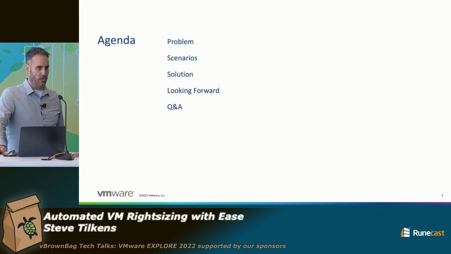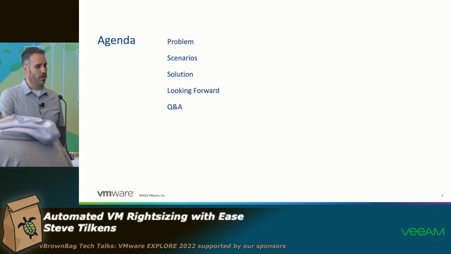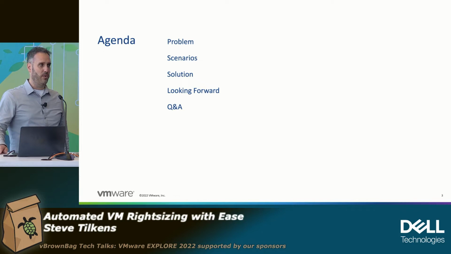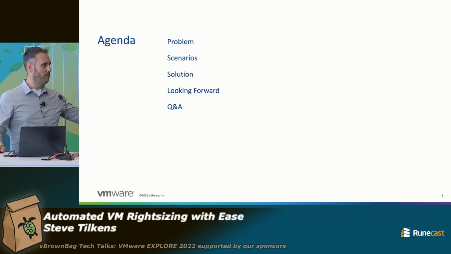Looking at the agenda real quick, I'm going to cover the problem: why are we trying to solve this right-sizing challenge that we have? Then we'll get into a couple of scenarios that I think will resonate with a lot of you. Then we'll talk about the solution and how we hope to make things easier for you from a right-sizing perspective. Then we'll talk a little about looking forward, and hopefully we'll have a little time at the end for Q&A. If I don't get to all your questions, you can flag me down and we can chat, right?